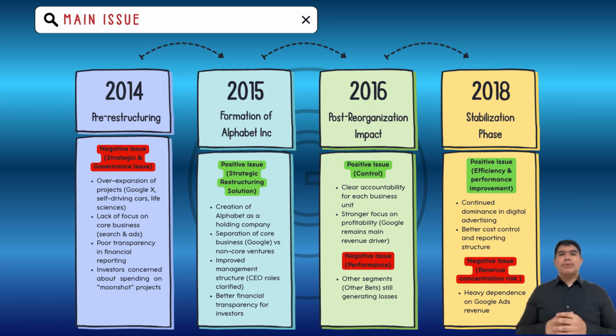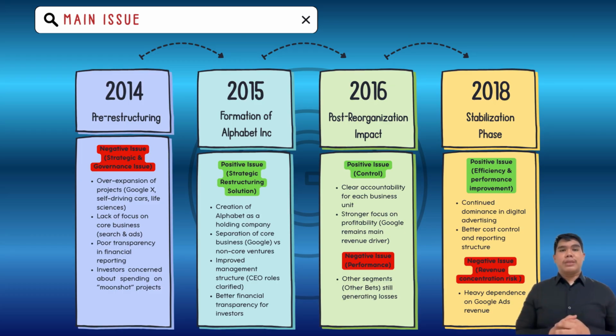Investors were concerned that Google was losing focus on its core business, which was search and digital advertising. There was also limited transparency regarding how much money was being spent on these experimental projects. In short, the main issue before 2015 was organizational complexity and lack of strategic focus.